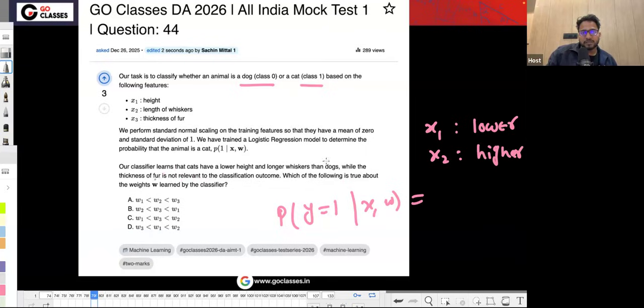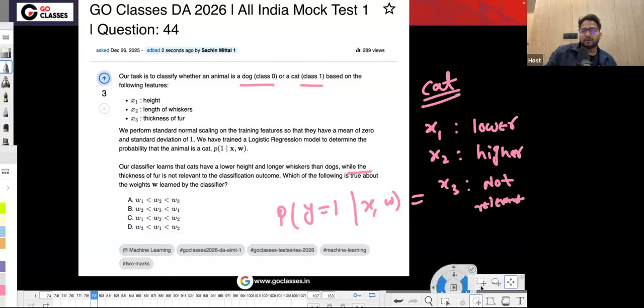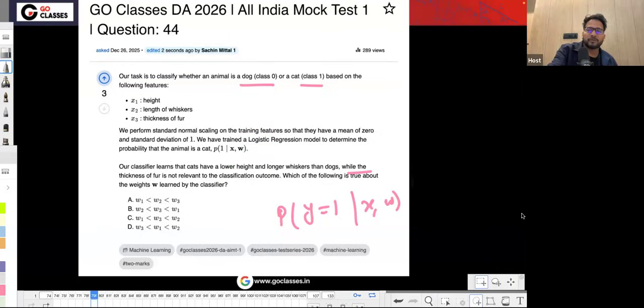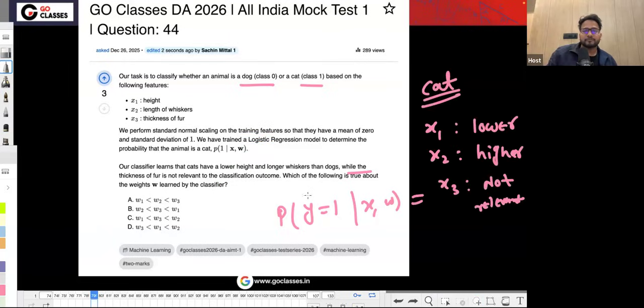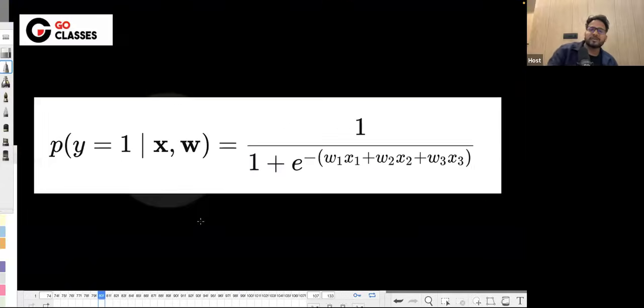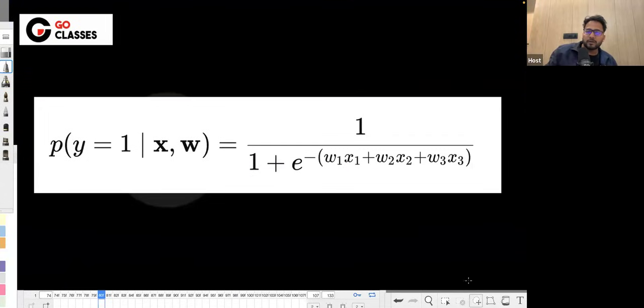Longer whiskers, and then they are saying the thickness of fur is not relevant to the classification model, which means x3 is not relevant to the model. So for the cat, these are the specifications: x1 must be lower, x2 must be higher, and x3 is not relevant. Now they are asking for the values of w1, w2, w3. So basically we already know this formula.